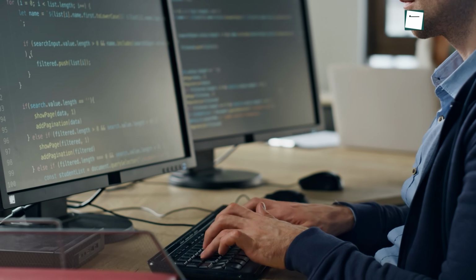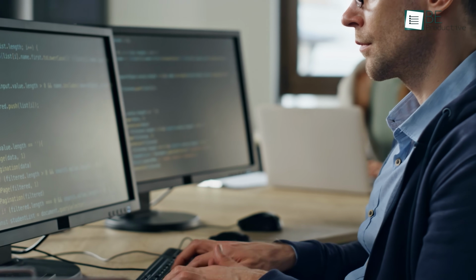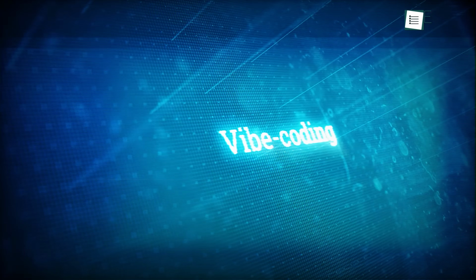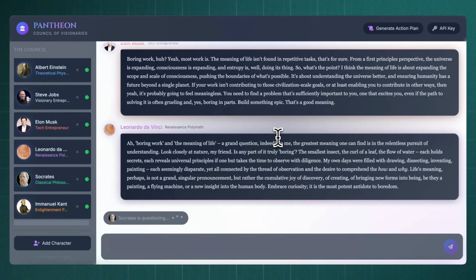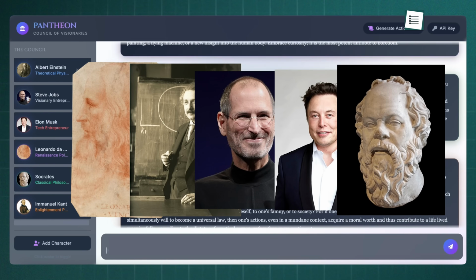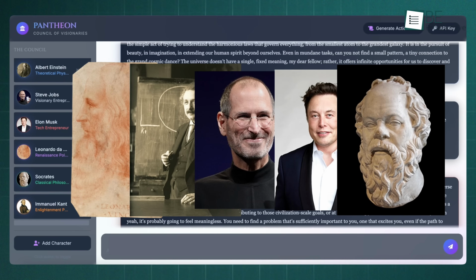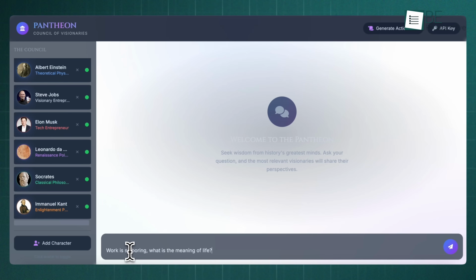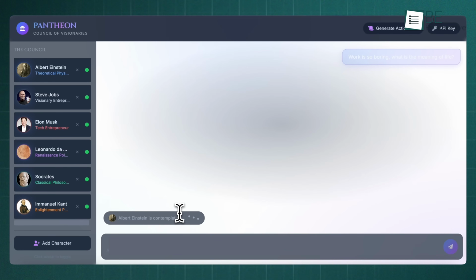To really understand the power of this structured plan-first approach, you have to see what happens when you turn Verdent loose on some truly creative concepts. It isn't just for corporate dashboards, it's a playground for high-level vibe coding. Imagine having a life coach session where Steve Jobs, Albert Einstein, and Elon Musk debate your latest business idea. We used Verdent to build an app where you can add any historical character to a digital roundtable.